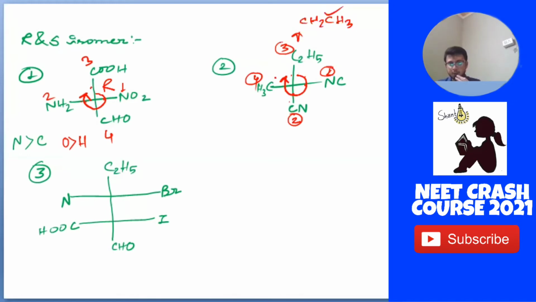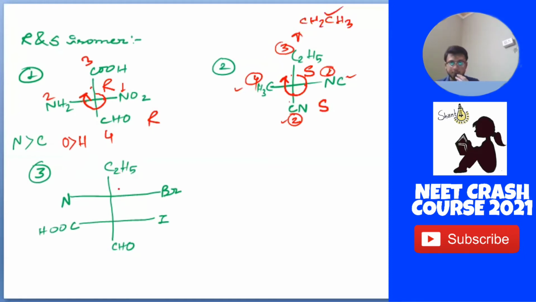So it has to be the R isomer because it is spinning in the clockwise direction, and here 4 is present here. Please remember carefully that if 4 is not present here but here or here, then it won't be the R isomer, it will be the opposite, that is our S isomer. Okay, so this is R type and this is S type.